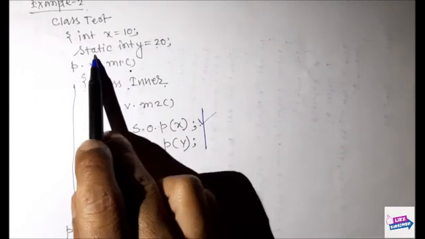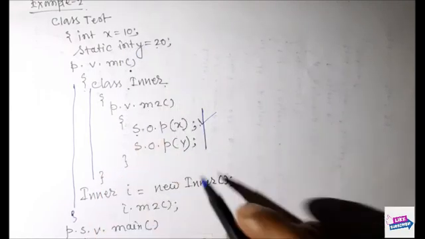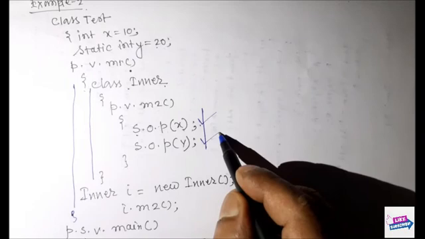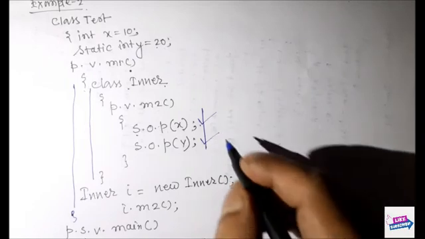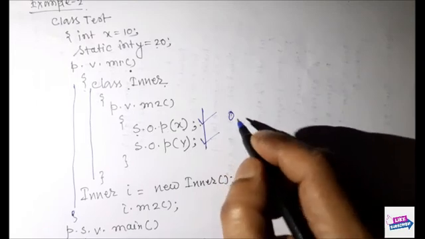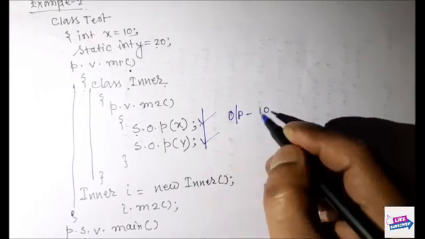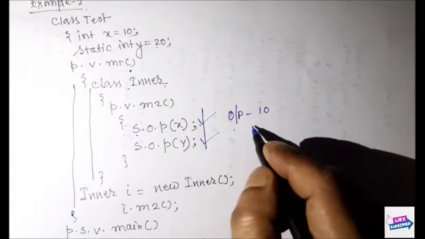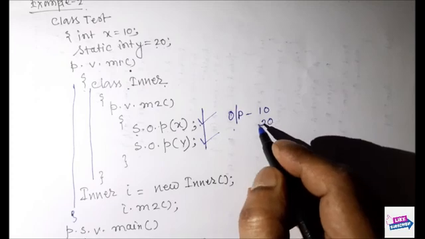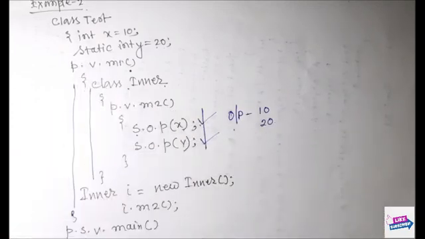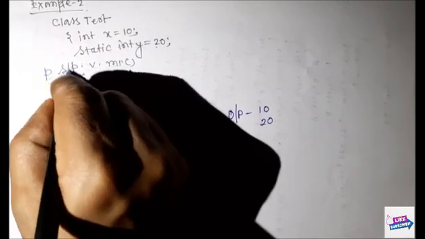Now, static integer y equal to 20 is executable here, but what will be the output? If I want to execute this one, the output will be 10, and the second output will be 20.